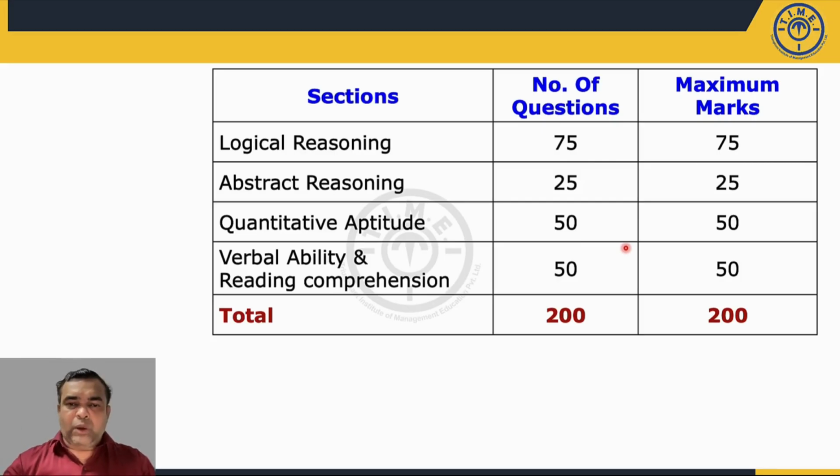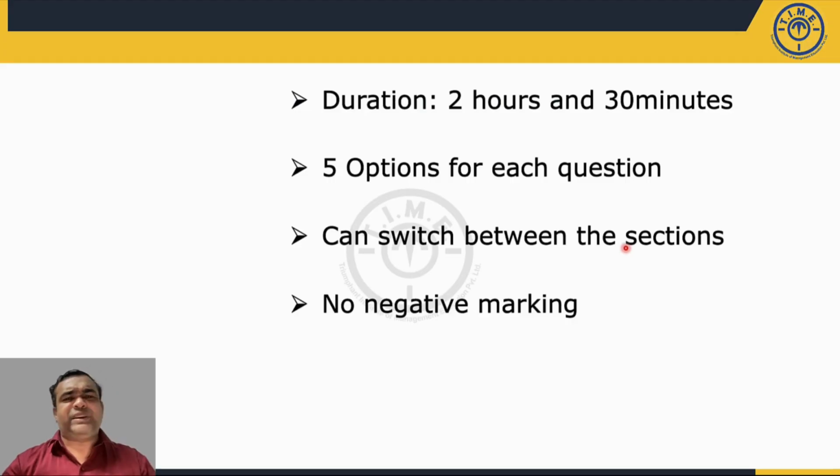Now the other things were the same, there is no change in that. That is total duration 150 minutes, 5 options for each question. You can switch between any section. So there were proper 4 sections, 1, 2, 3, 4. You can click on any particular section. Suppose you want to start with the 3rd section, you can start with the 3rd section.